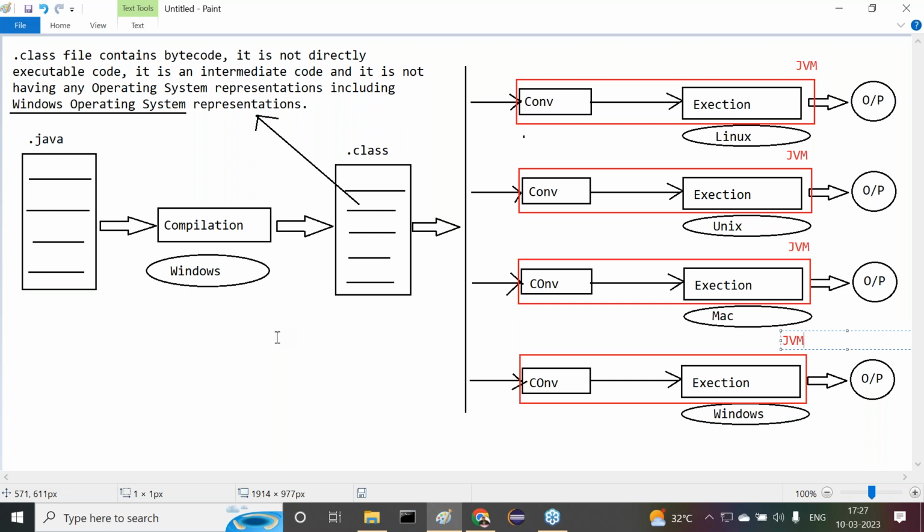Java programming language is platform independent. Java software is platform dependent. Whatever Java program I have written, that is independent of the operating systems. In any operating system, my program will run. But the Java software which I downloaded from the internet, which I'm going to install in my computer, is platform dependent.